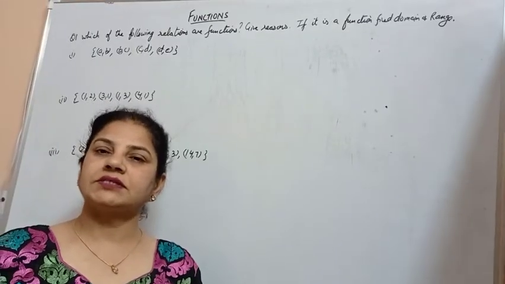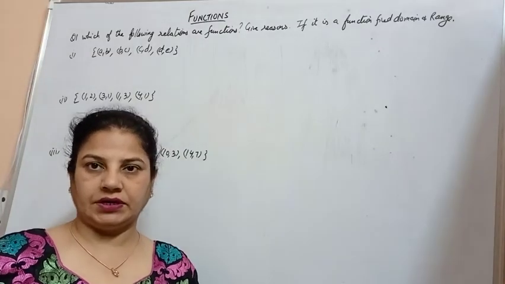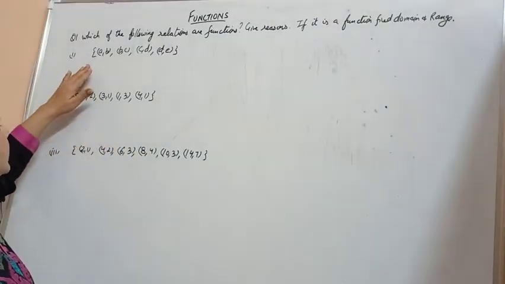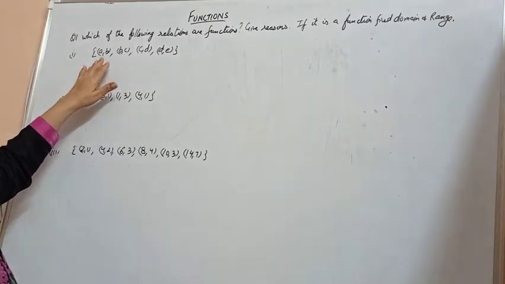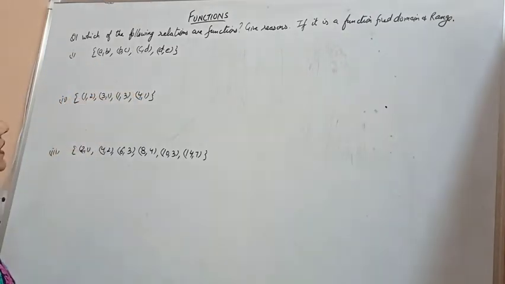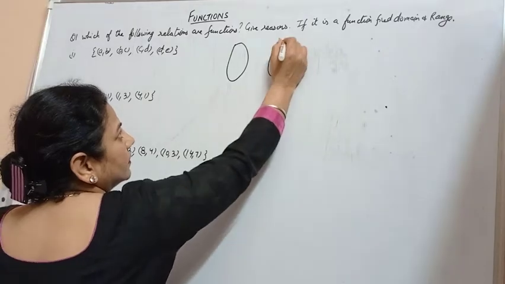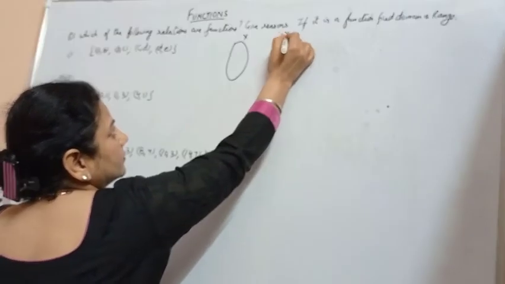Which of the following relations are functions? Give reason. If it is a function, find domain and range. The first function is given as (A, B), (B, C), (C, D) and (D, E). We can say this is a function because we can first draw it in this form.